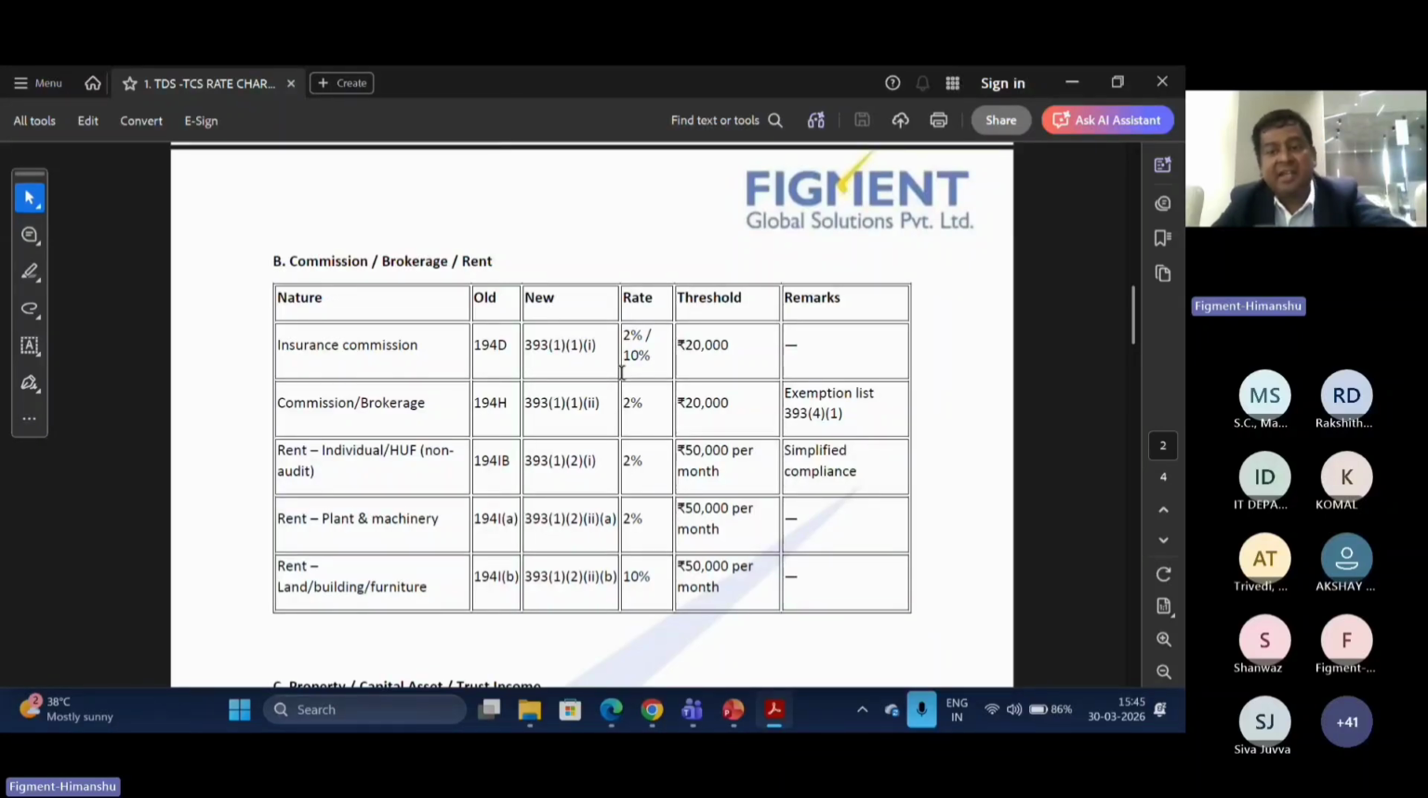So this is the comparative analysis we have made. What is the old section number and what is the new section number? After this meeting, we will share this chart with all the participants so that they have a quick overview of what is the old section and what is the new section.